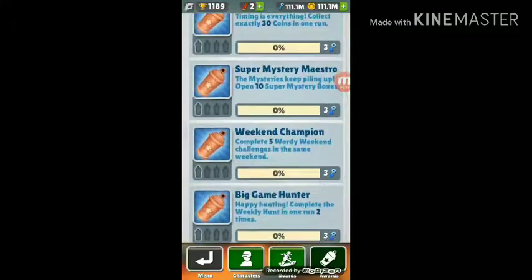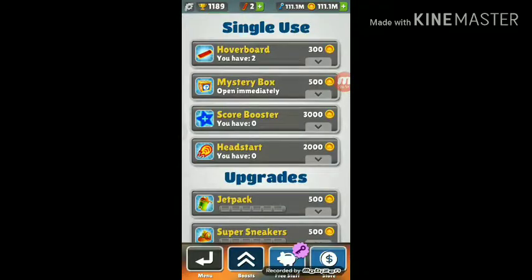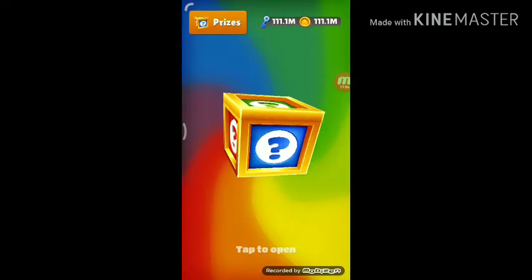So let's continue. Let's go back and press on shop. So you have only 2 hoverboards here. Go on pressing 300. The hoverboard number are increasing like damn. See, you're going on purchasing hoverboards for 300 coins, and the coins on the top, 111.1 million, is not decreasing a single bit because it's hacked. So let's select 100. It's enough. So select mystery box.